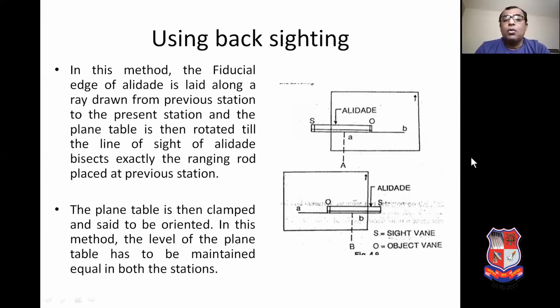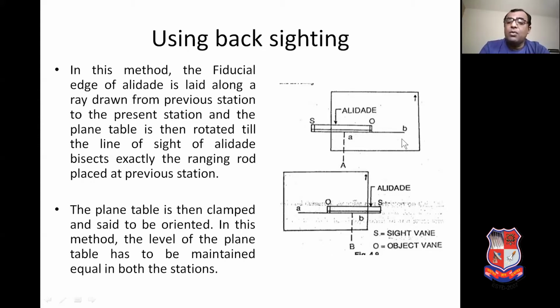Next is orientation of the plane table using back sighting by LED. In this method, the fiducial edge, you can see here, this is the LED, is laid along a ray drawn from the previous station to the present station. Here A is my station number 1, B is my station number 2. So here we have to lay the fiducial edge along a ray, the line AB or ray AB, that we got from station number 1, that is station A.